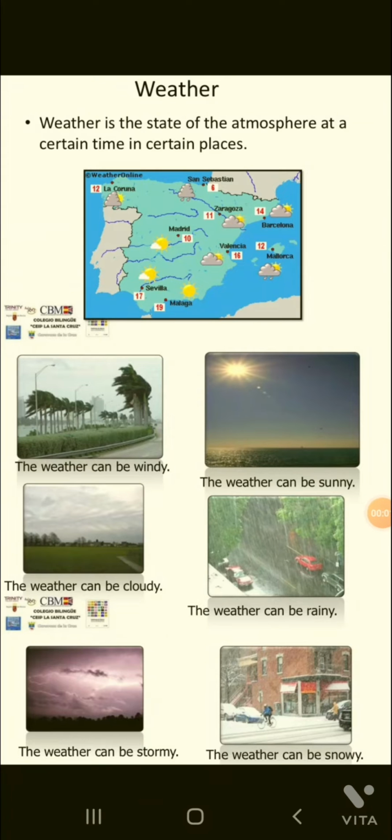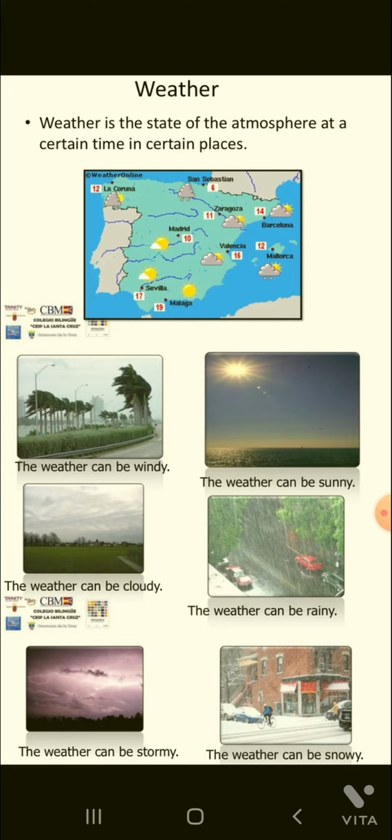Dear students, welcome back to our science class. Today we're going to proceed with a chapter that is air, water and weather. Yesterday we discussed air, and today we are going to discuss the weather. What is weather? Weather is the state of the atmosphere at a certain time in certain places. It means the day-to-day atmospheric condition, that is known as weather.